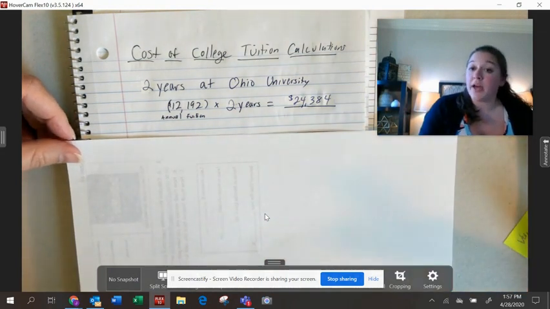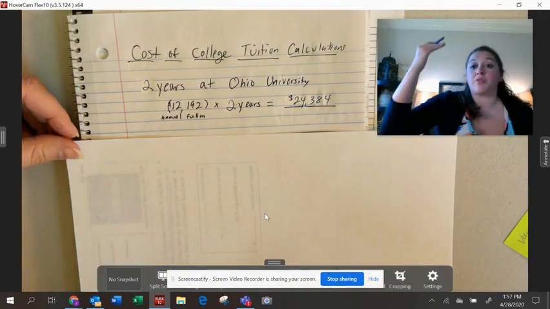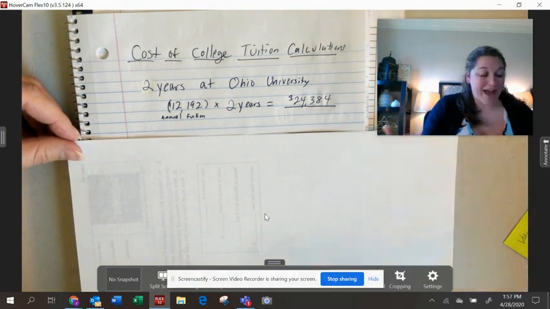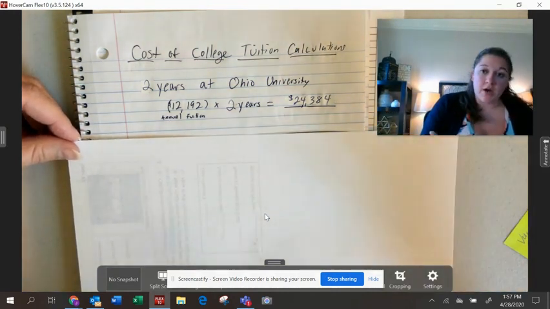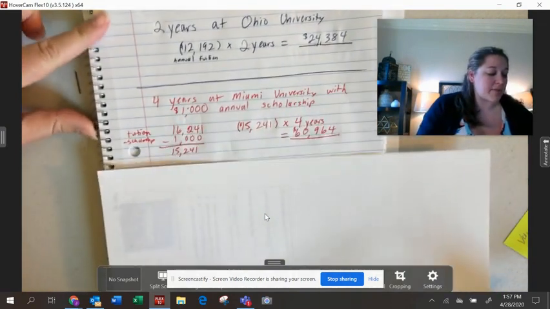What if you qualify for scholarships, or what if you earn some of those? Well, obviously scholarships are going to bring down the amount of money that you have to take a loan for, because scholarships don't have to be paid back. So I ran a scenario based on getting an annual scholarship of $1,000 at Miami.